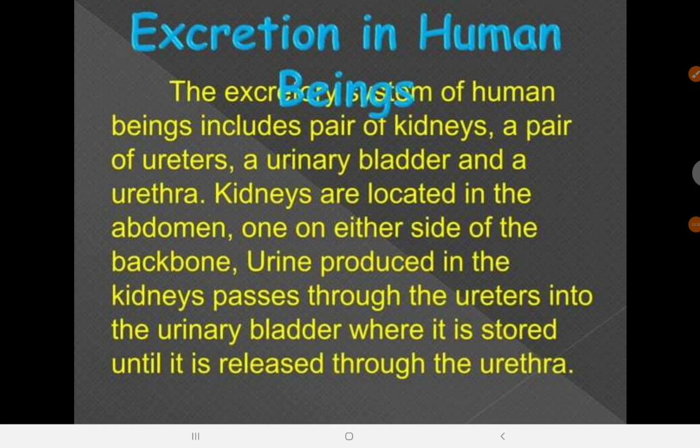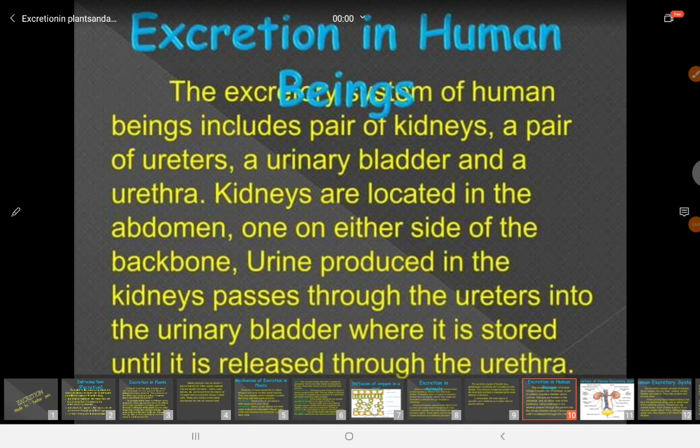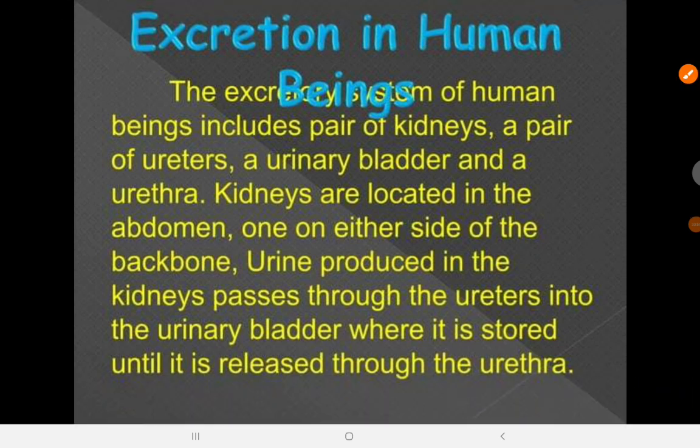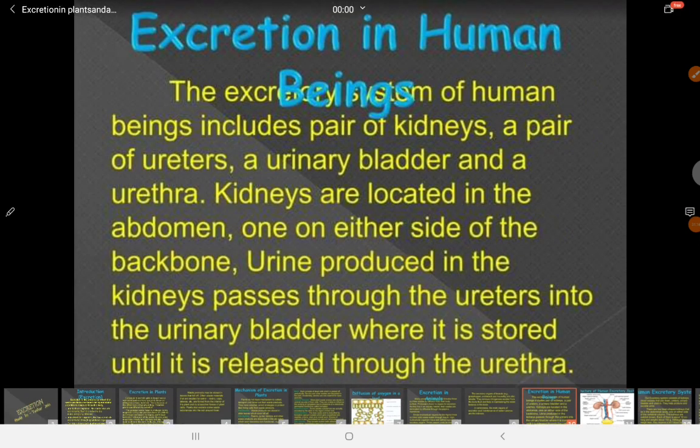Now let's quickly talk about excretion in human beings. The excretory system of human beings includes the kidneys and a pair of ureters. I'm going to show us the structure in the next slide. It consists of a pair of kidneys, so there are two kidneys, and two ureters connecting from the kidneys down to the urinary bladder, and one urethra. So the ureter connects the kidney and the urinary bladder. You're going to see that.